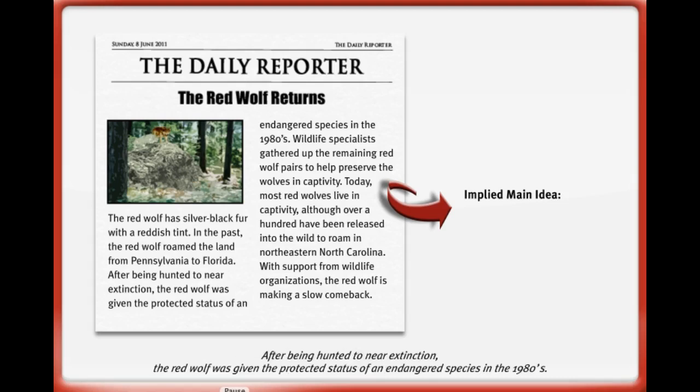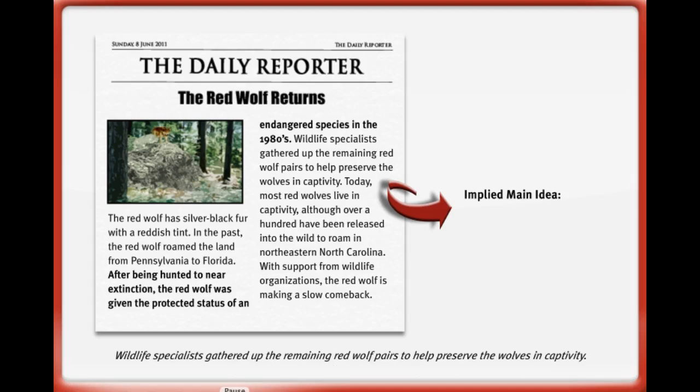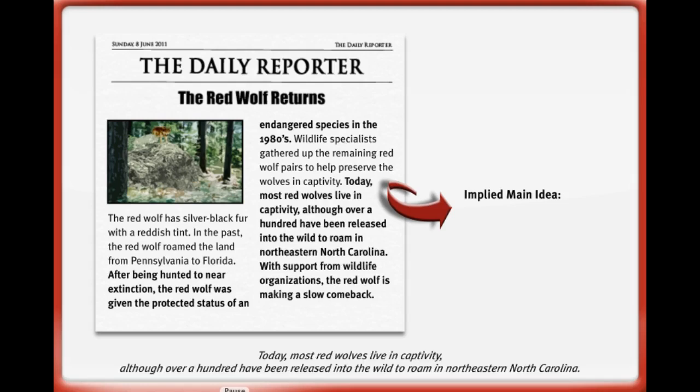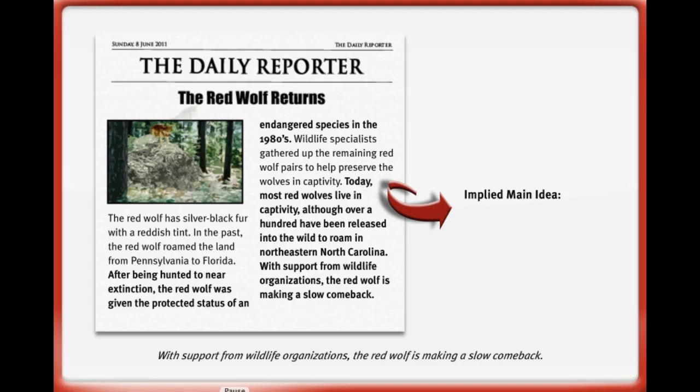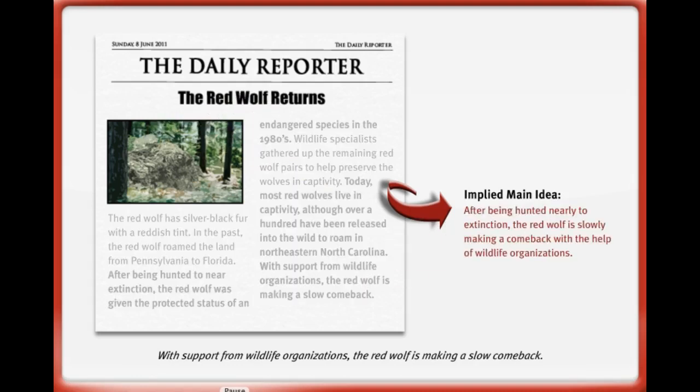After being hunted to near extinction, the red wolf was given the protected status of an endangered species in the 1980s. Wildlife specialists gathered up the remaining red wolf pairs to help preserve the wolves in captivity. Today, most red wolves live in captivity, although over 100 have been released into the wild to roam in northeastern North Carolina. With support from wildlife organizations, the red wolf is making a slow comeback.